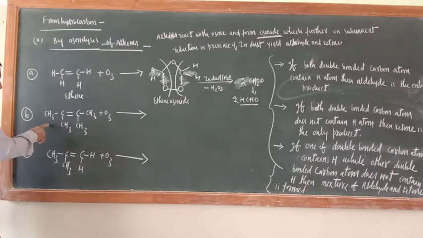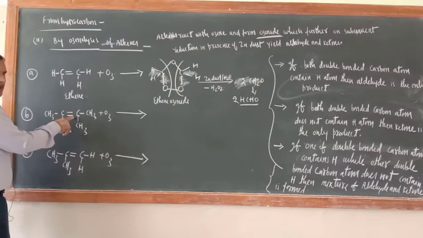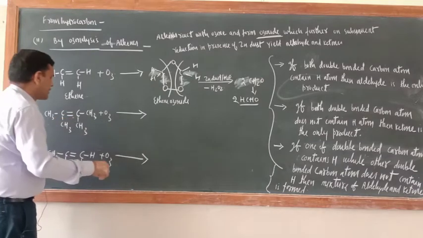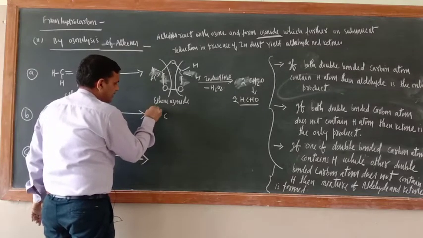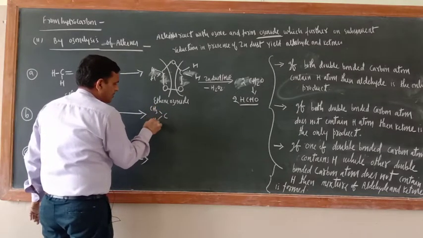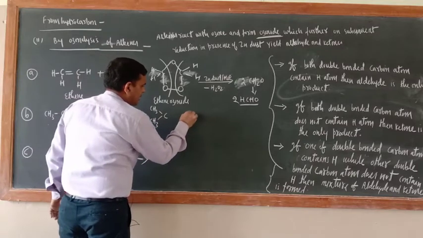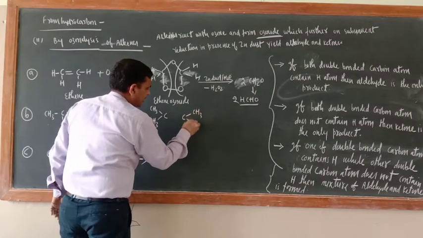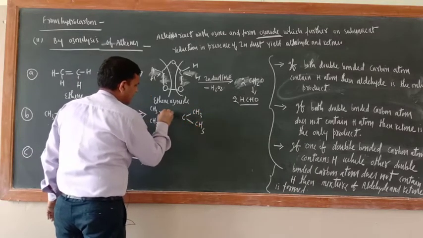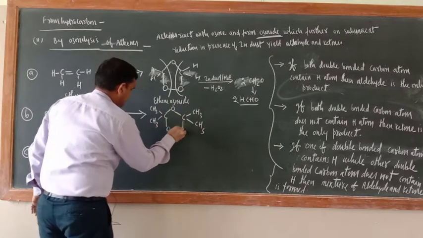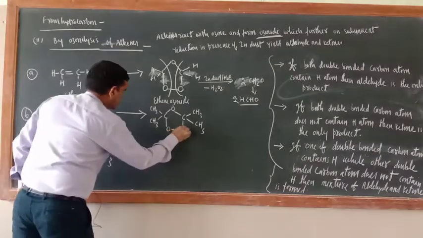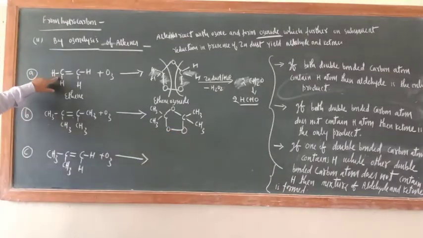Now in the next example, the double bonded carbon atoms do not contain hydrogen. So what is the product here? Just see, C, and here CH3, here also CH3, here also CH3, here also CH3. Now this alkene you can get by replacing these hydrogens.